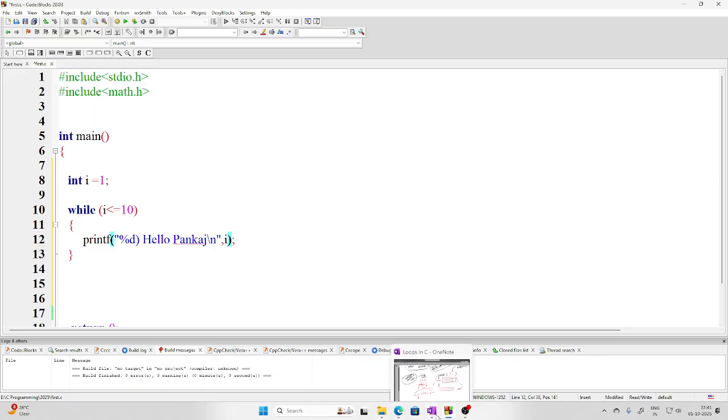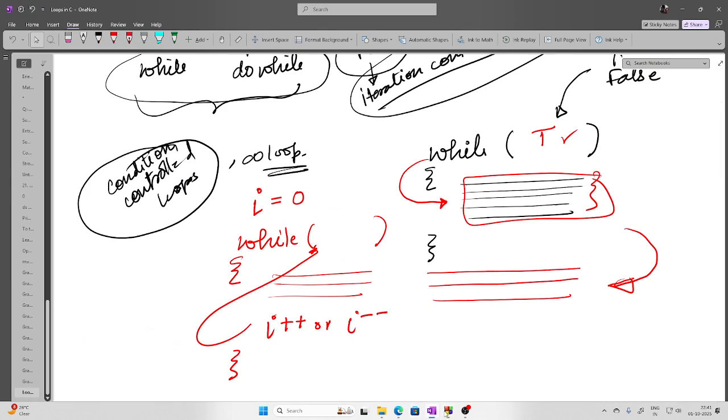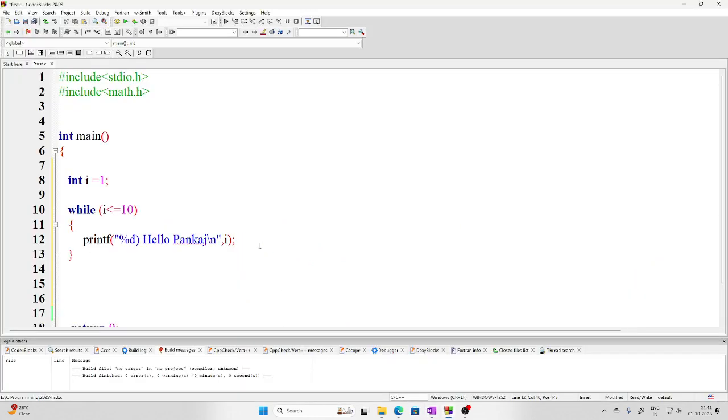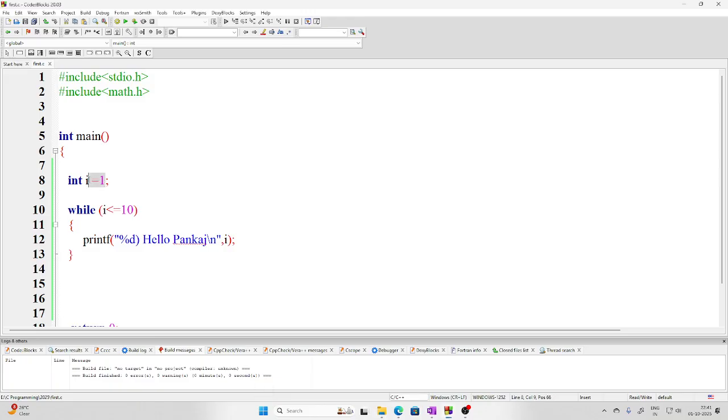That's why I said that for these types of problems where you know in priori how many iterations you are using, the best practice is to use for, but let me introduce it with the while also. So here the incrementation and decrementation has to be done. If I run this, what will happen? Oh, this will happen. It is now running forever. Why? Because this condition will always make it 1. I have not asked this program to increment it.